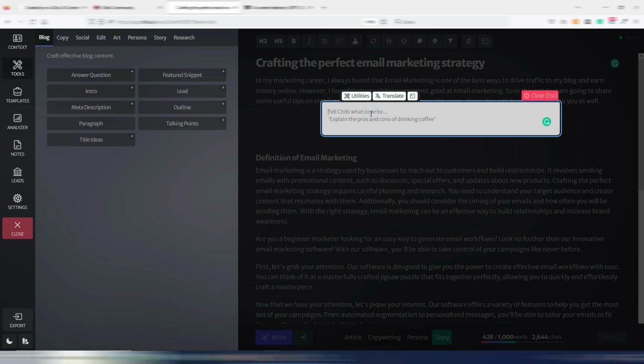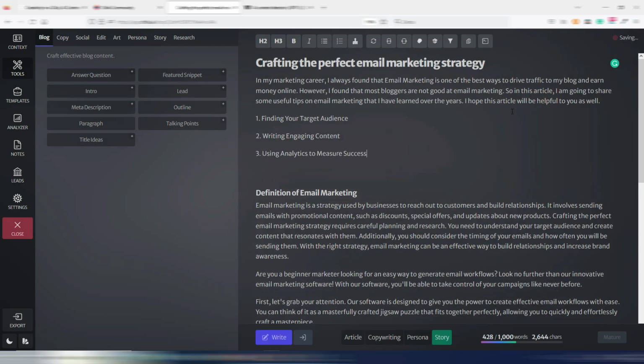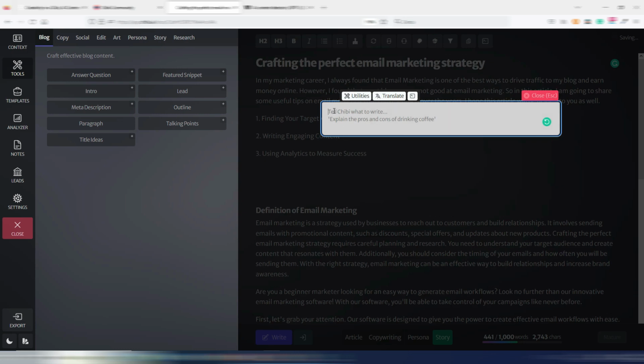For example, write 3 subtopic ideas about crafting the perfect email marketing strategy. This is my command. I can click on enter and Chibi will write for me 3 ideas. Finding your target audience, writing engaging content, using analytics to measure success. I can ask Chibi whatever I want to generate introduction, to generate an outline, to generate 1 paragraph.